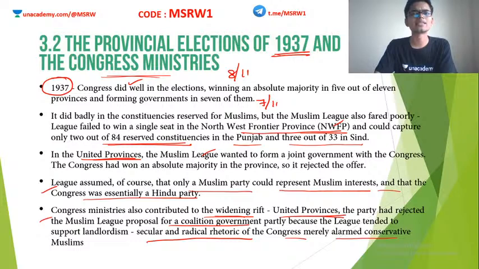Indian National Congress was against the concept of landlordism. Landlordism means there is a particular landlord and tenants are working under him. Tenants were treated extremely badly, as slaves, at least at some levels. So INC was basically against the system of landlordism. But the conservative Muslims were actually for landlords. Clear? So when the Congress governments were formed in these provinces, they tried to abolish landlords, which actually threatened many of the conservative Muslims.